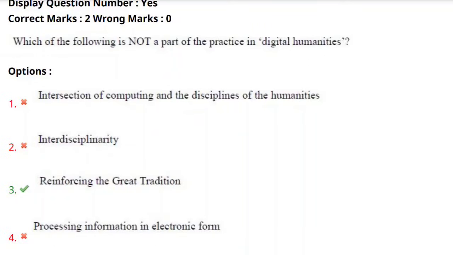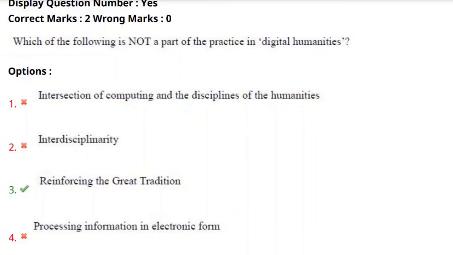So, the third option is not going to be suitable for the digital humanities. Reinforcing the great tradition is not a part of the practice in digital humanities.